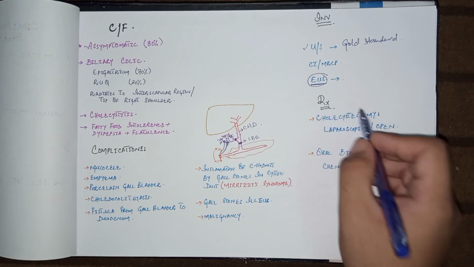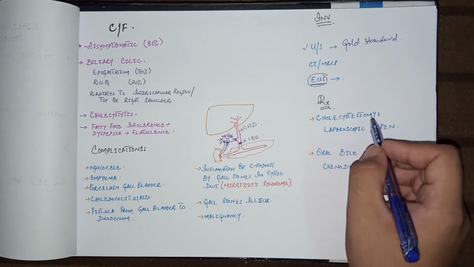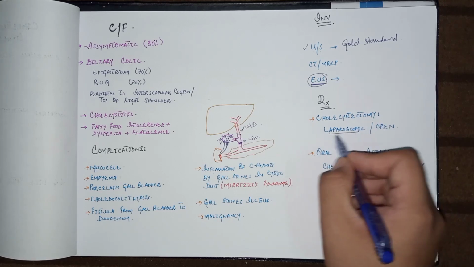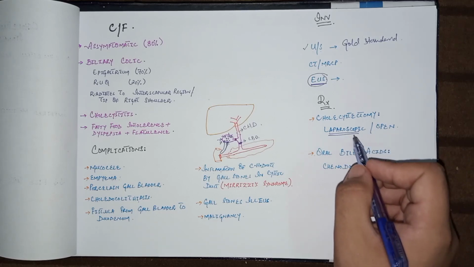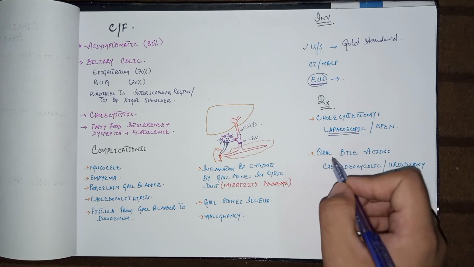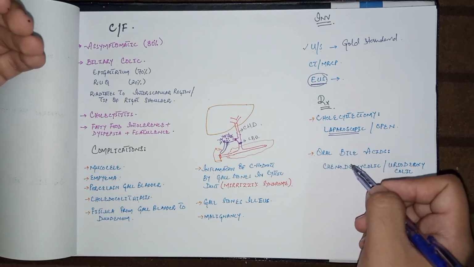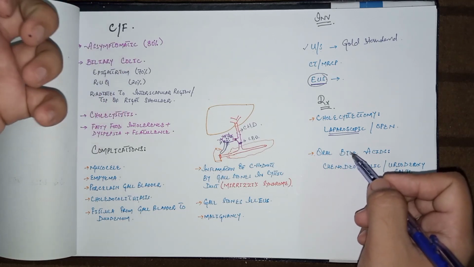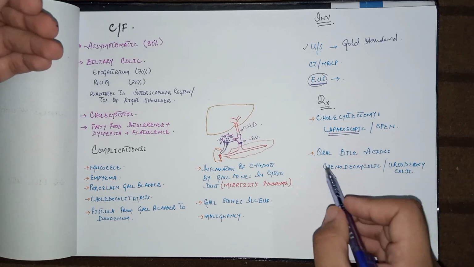Now come to the management. Cholecystectomy, that is surgical removal of the gallbladder, is the treatment of choice or gold standard treatment nowadays. Usually laparoscopic cholecystectomy is performed nowadays. When cholecystectomy is contraindicated, especially if the patient is of very old age, or has a risk of complications during the surgery, or is medically or surgically unfit, then give this